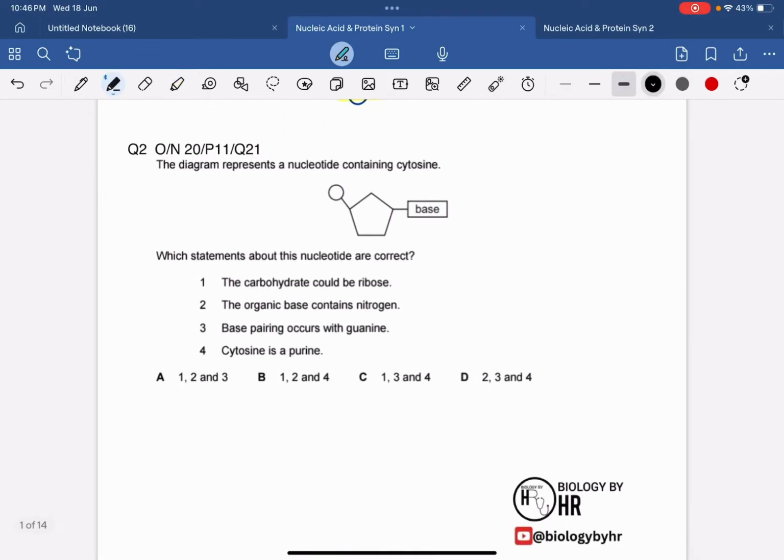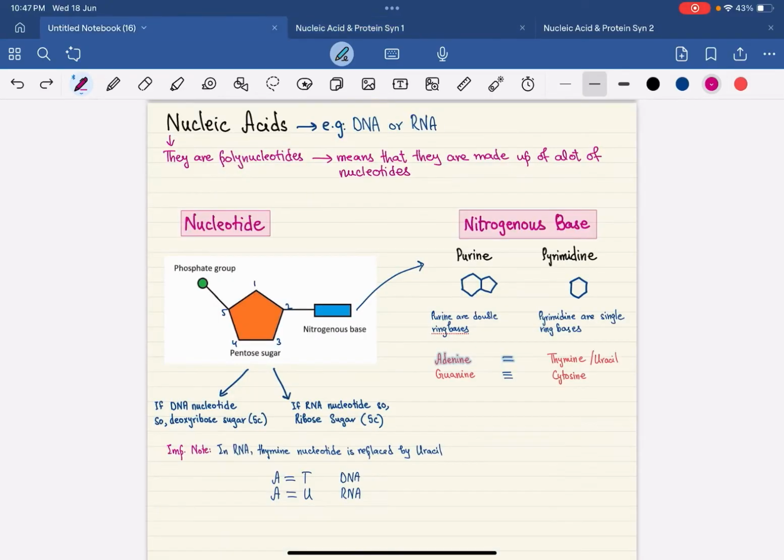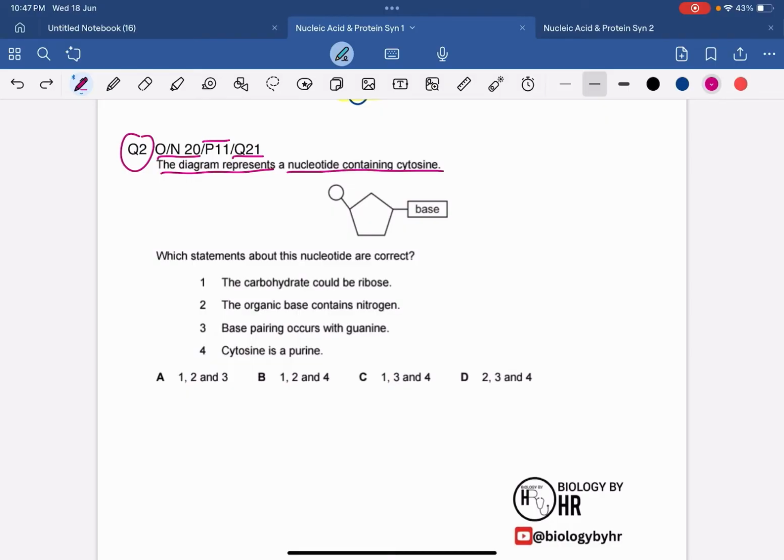Moving on to question number 2 over here. Question number 2 is from October-November 2020, paper 1-1, question 21. The question says that the diagram represents a nucleotide containing cytosine, right? And cytosine, which base was it? Cytosine was a pyrimidine base. They are saying that which statements about this nucleotide are correct. Now they have given us a series of 4 statements and they are asking us which statements are correct.